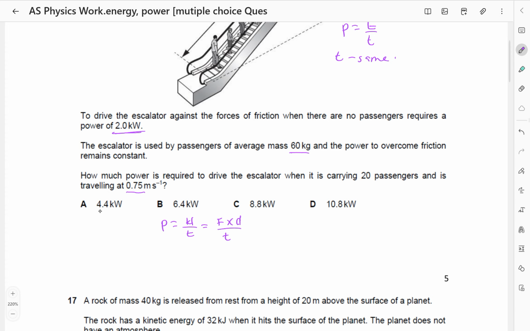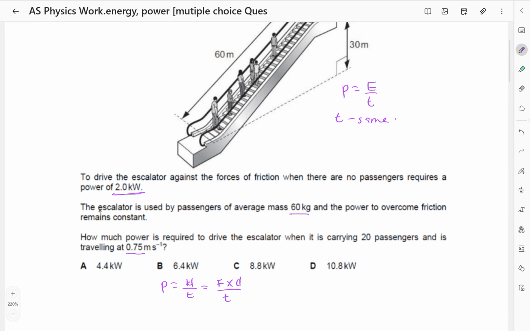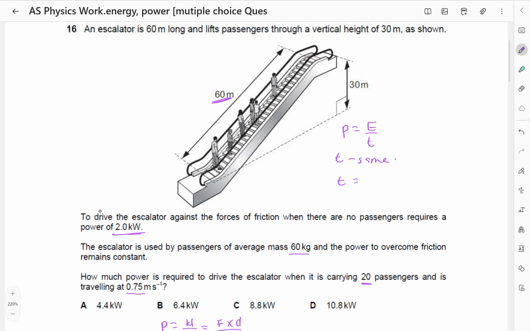So the time, let's first of all find the time it takes, because the time is going to be the same. The speed is 0.75 meters per second, but notice the distance it is going to move through is 60.